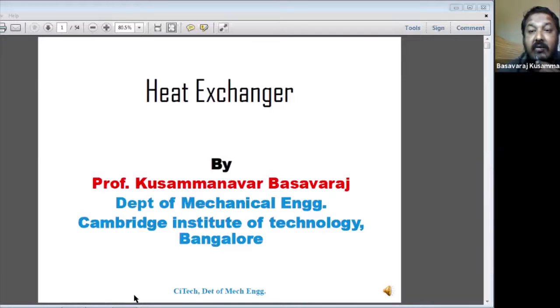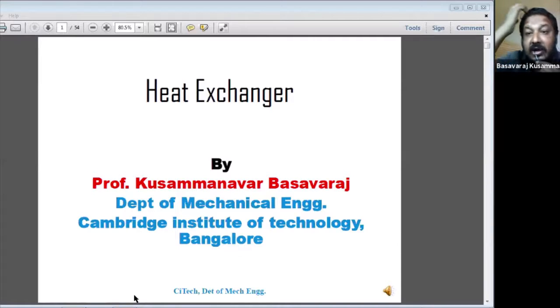Why is the cooling tower called a heat exchanger? The exhaust gases flowing out of the chimney are at a very high temperature. If you leave those high temperature gases to the environment, it will affect the environment temperature. Understand?